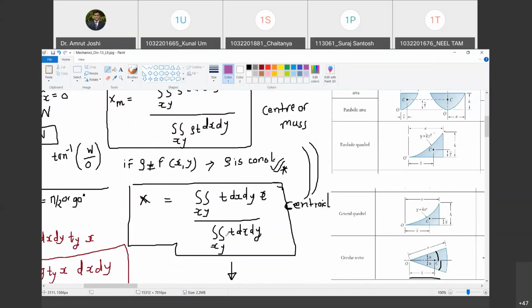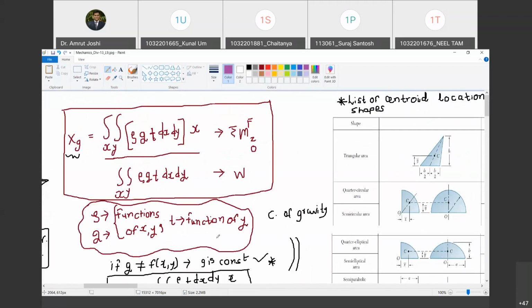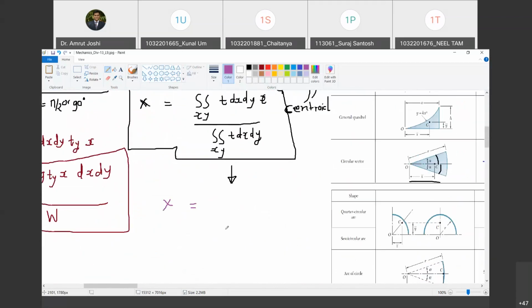The t will come out of the integration. So I get location of centroid. Now I will forget about center of mass and center of gravity, because in this topic we are going to only deal with centroids, and that too of laminae. So t comes outside and the formula further simplifies.